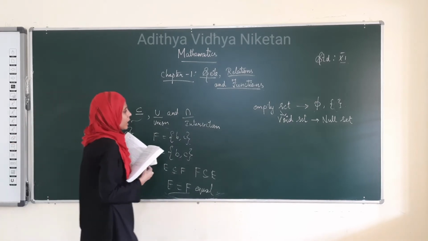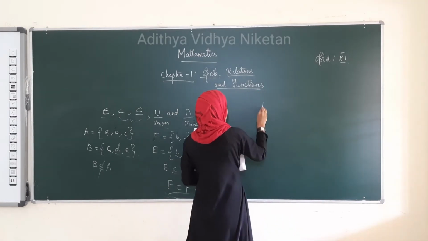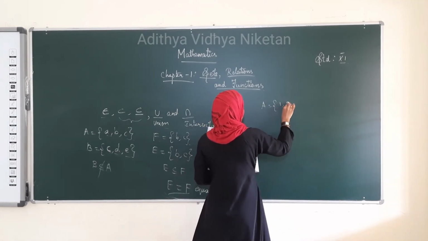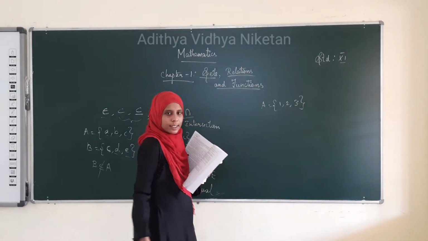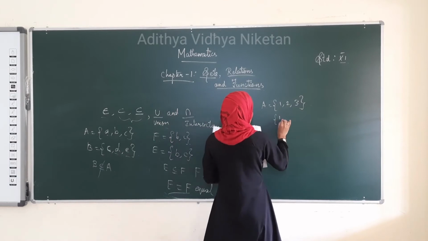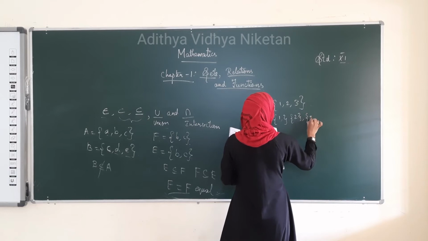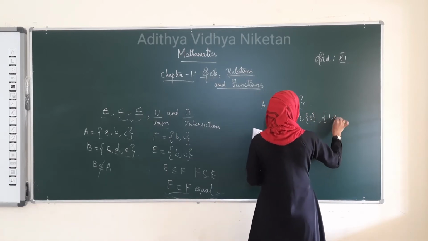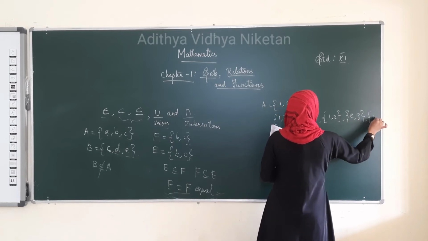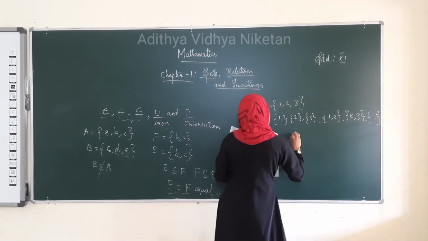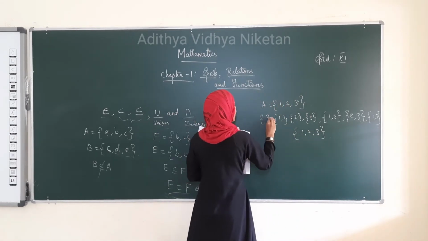See here, for a set A equal to {1, 2, 3}, let us consider this. How can we write the subsets? The subsets are {1}, {2}, {3}, {1, 2}, {2, 3}, {1, 3}, and {1, 2, 3}, and it also includes the empty set.